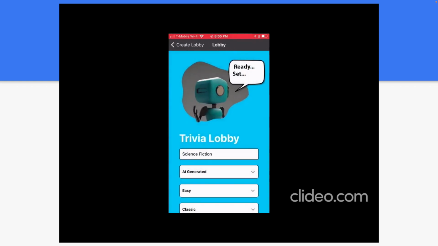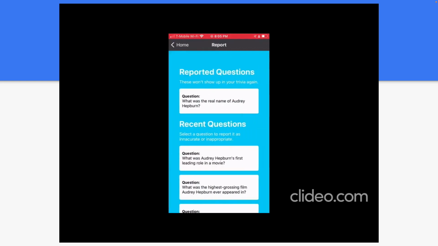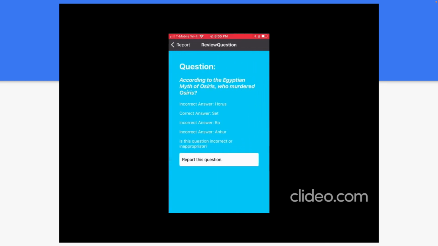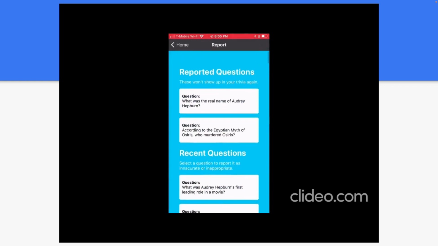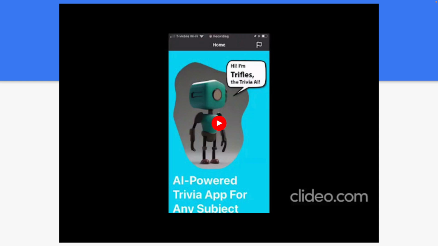And you'll see the victory screen there. So I'm going to back out of here and go back to the report screen, top right. And as we scroll down, you can see the infinitely scrollable lists, and I can click a button to report a question, which will stop it from appearing in anybody else's games. So that kind of shows off all the core functionality of the app.